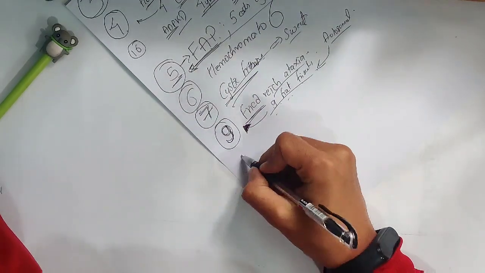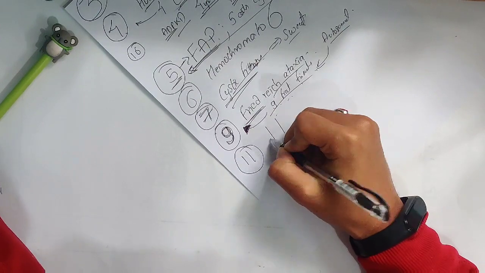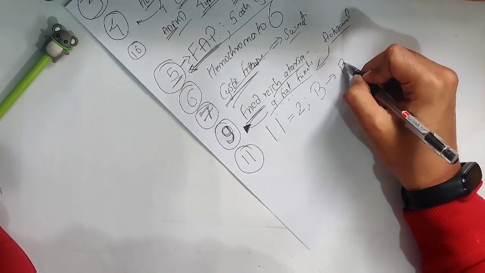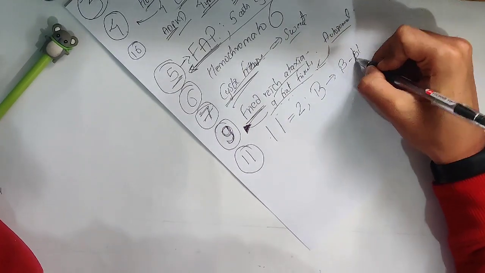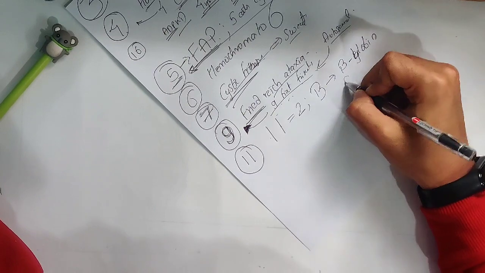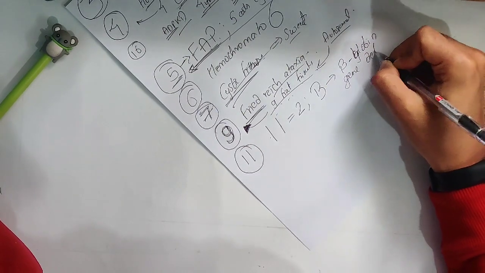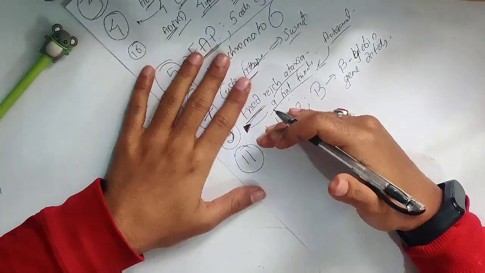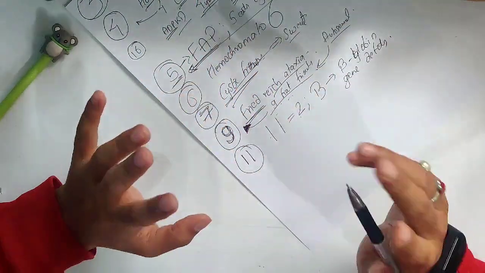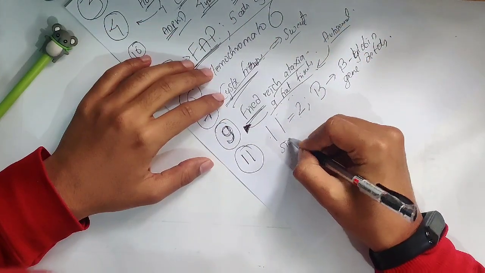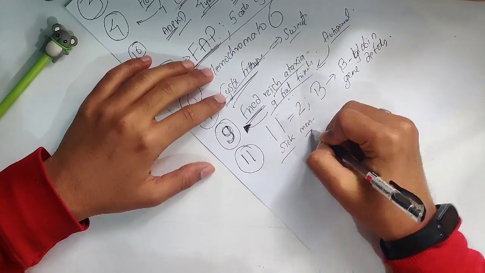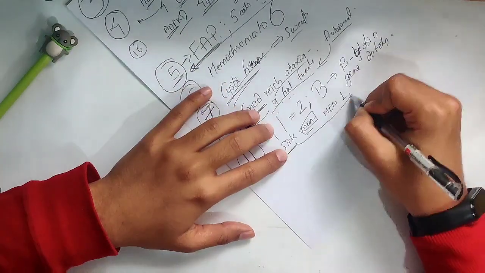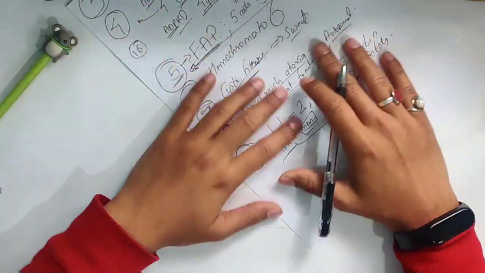Okay, now second is chromosome 11. Remember, 11 is 1 plus 1 equals 2. 2 is the second alphabet, that is B, and it has beta globin gene defects. So that is sickle cell disease and beta thalassemia. And another way that I remember is that there are 11 sick men, that is MEN syndrome, MEN 1, and sick means sickle cell disease associated with the beta globin gene defect.